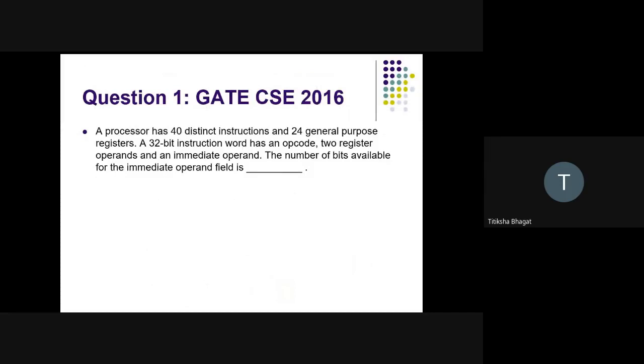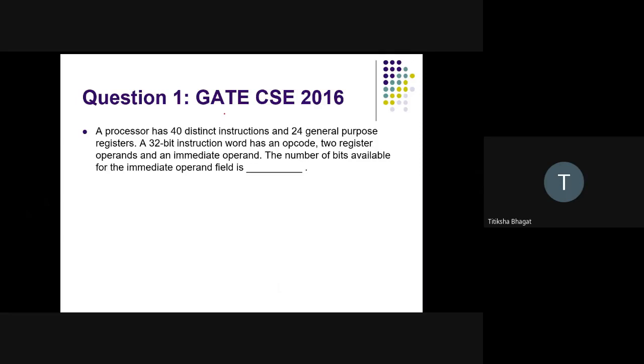A processor has 40 distinct instructions and 24 general purpose registers. A 32-bit instruction word has an opcode, 2 register operands and an immediate operand. The number of bits available for the immediate operand field is dash.